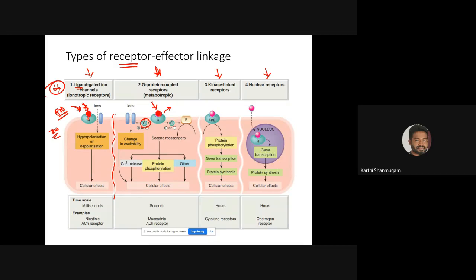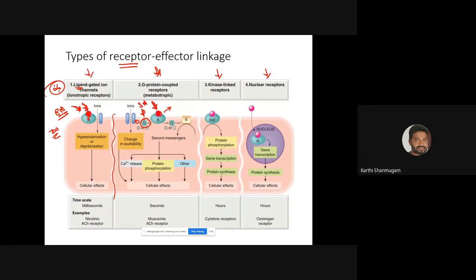The activation of the receptor by the primary messenger activates another protein molecule called G protein, and that goes and interacts with some other component of the cell. It can either activate another ion channel or it can inhibit certain things, right? So we will see that later. So this G protein is an example of a secondary messenger.